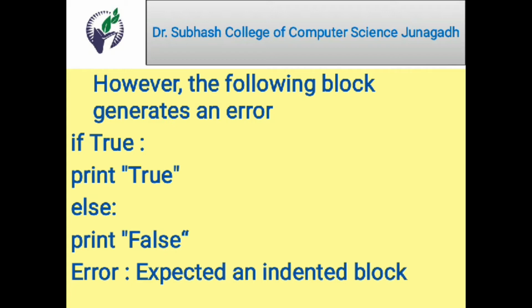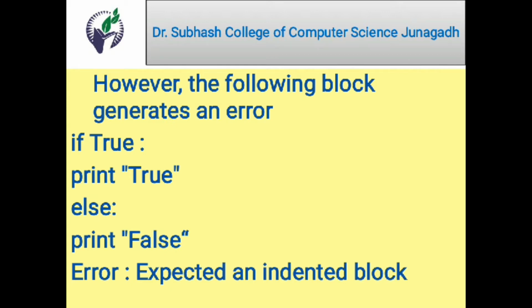Means there is no statement to execute after the condition becomes true. Why? Because regardless of this condition, all are aligned at the same level. So you will get the error: expected an indented block.